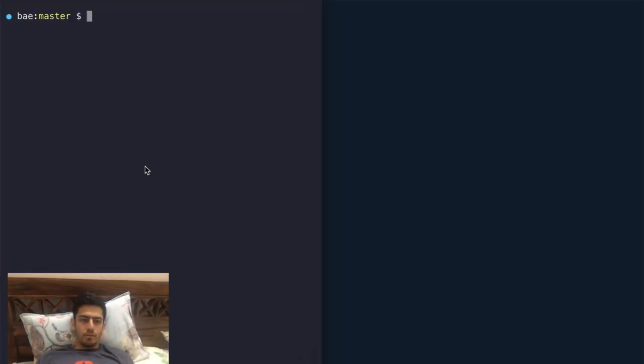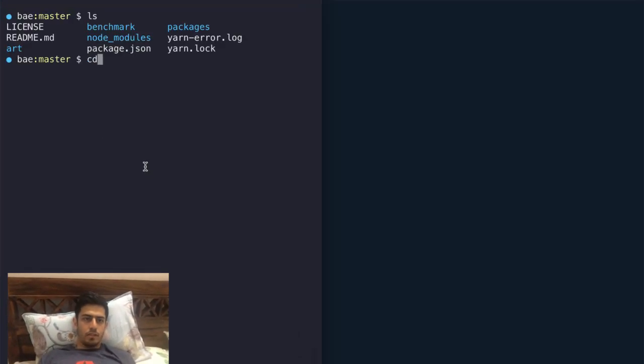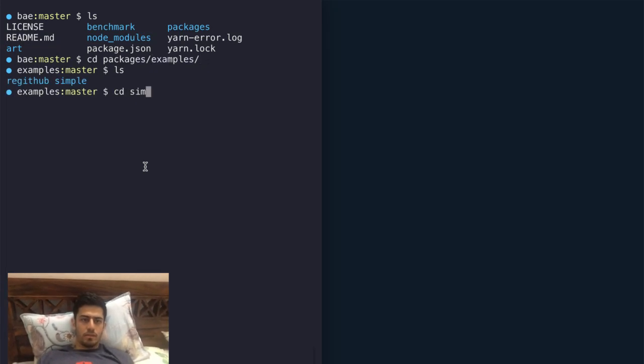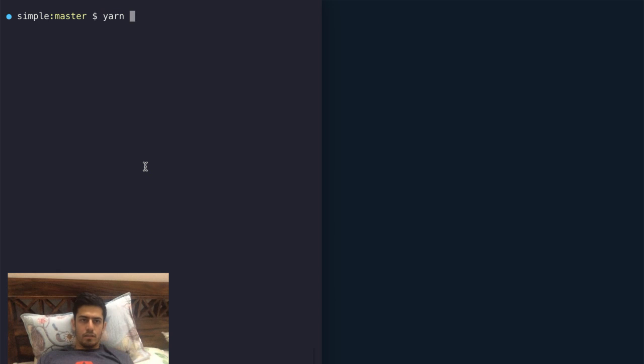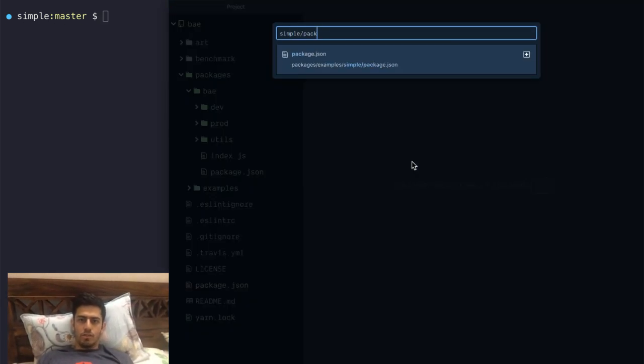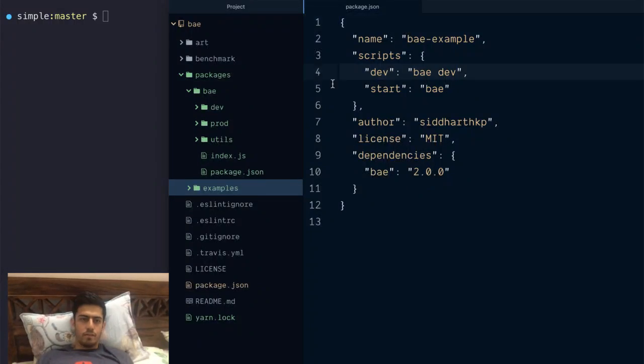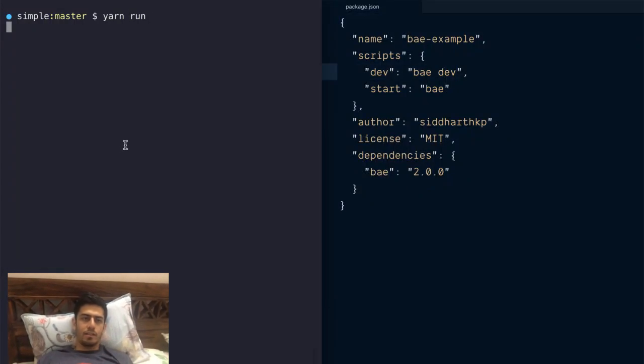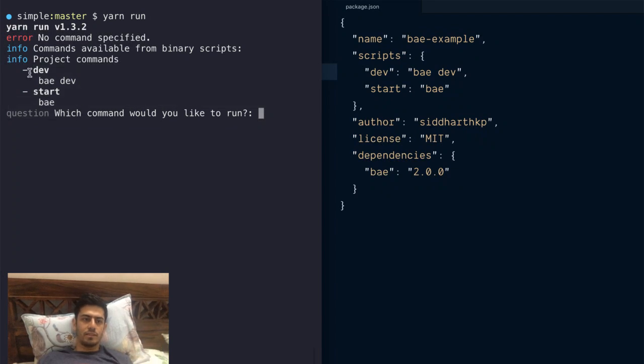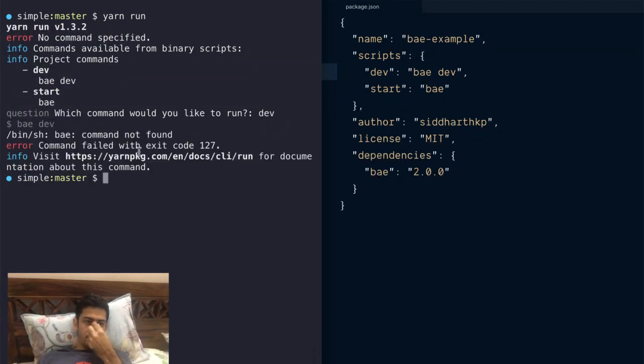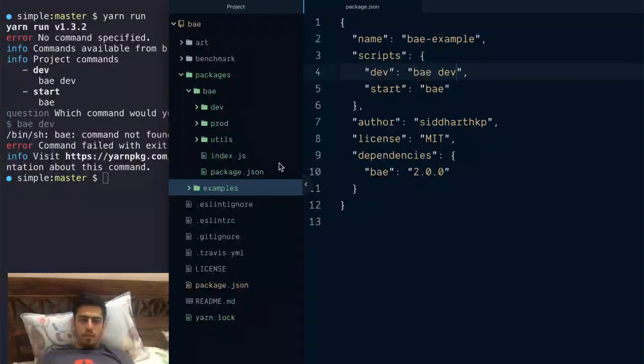So I'm going to open my terminal. Now, where am I? I'm going to go packages, examples, simple, and run. What do I have to run? Let's see, simple, package JSON, dev. Another good way is you can just say yarn run, and then it will tell you what scripts exist. So I want to run dev. And it failed, awesome. Command not found because it doesn't know what bay is. Awesome. Okay, this I know.